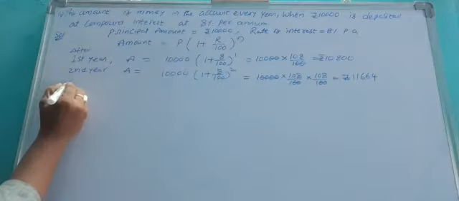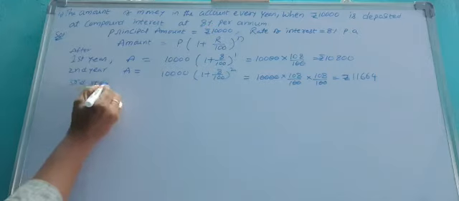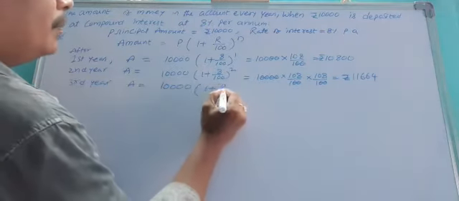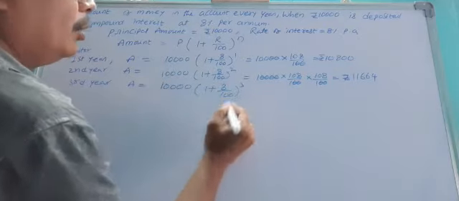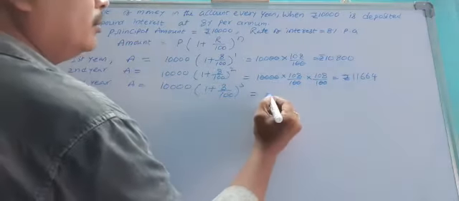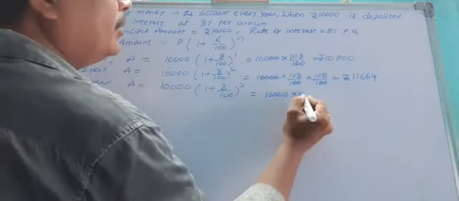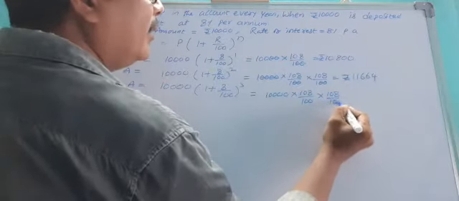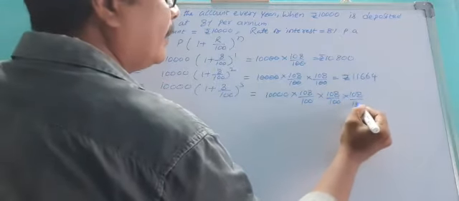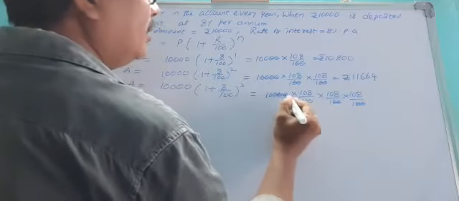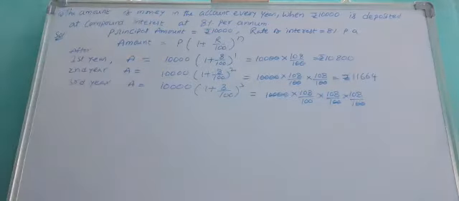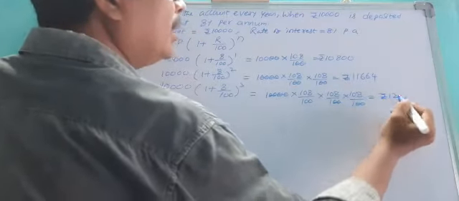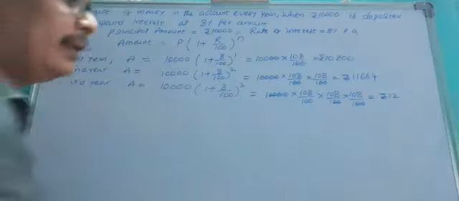In the third year, after completion of the third year, the amount equals 10,000 into (1 plus 8 by 100) all cubed, that is 10,000 into 108 by 100 three times. Four zeros cancel. After simplification you get rupees 12,597.12.